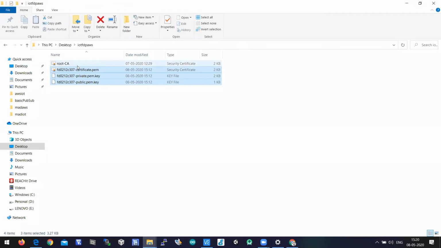One is the root certificate of Amazon, and the remaining 3 will be unique from user to user, from object to object, from thing to thing. But root-ca is common for everyone. This is a certificate issued for the Amazon website. And the remaining 3 are the unique files which will be generated when you create a thing on AWS IoT Core.